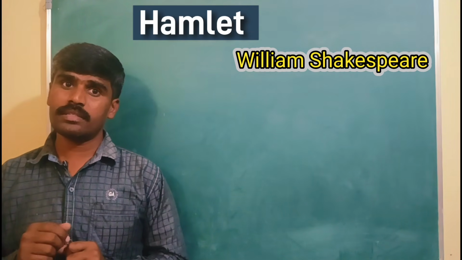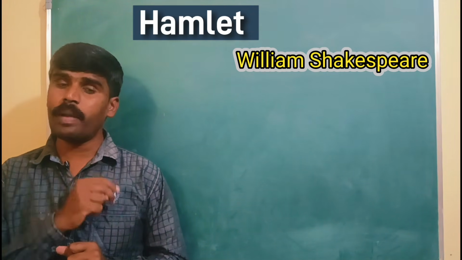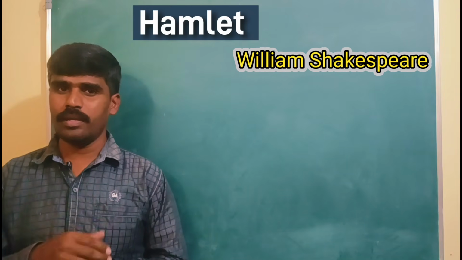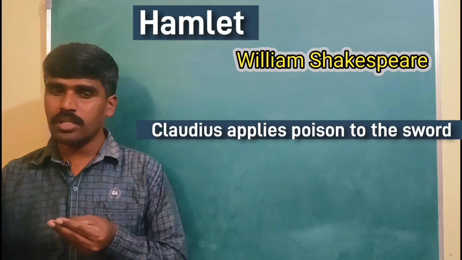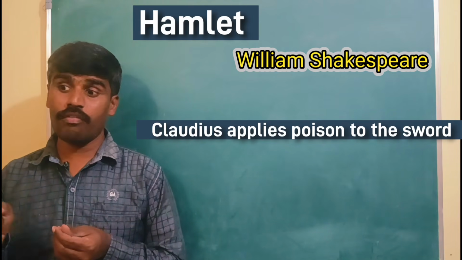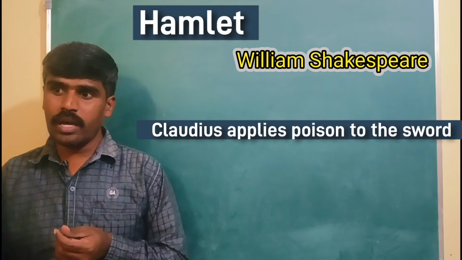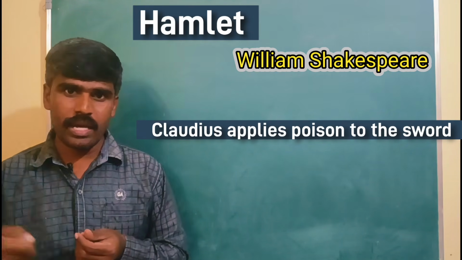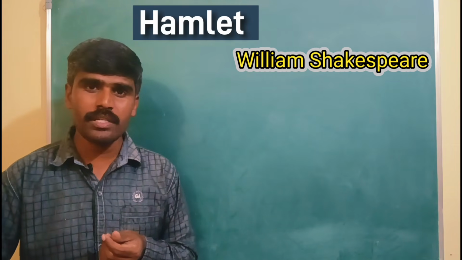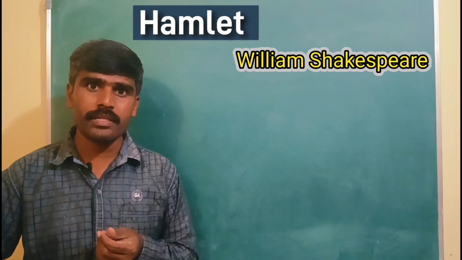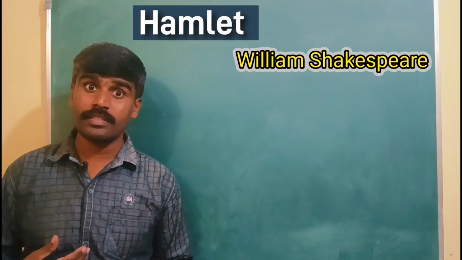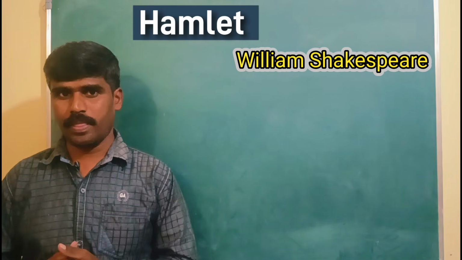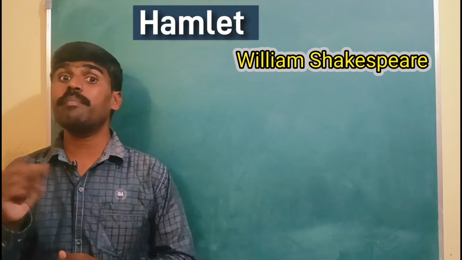And Claudius conspires two plans, plan A and plan B. Plan A is he applies some poison to the tip of the sword of Laertes, so that when Laertes stabs and wounds Hamlet, immediately that poison gets into the body and he dies. So that's plan A.